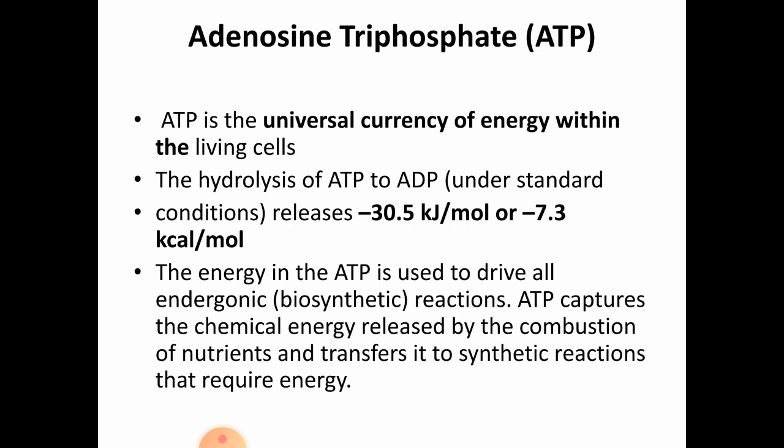So, if it is asked for 2 or 3 marks, you can give a brief description on 1 or 2 examples of high energy compounds, that is ATP. An important one is ATP, adenosine triphosphate. ATP is the universal currency of energy within living cells, and hydrolysis of ATP to ADP releases a large amount of energy, that is minus 30.5 kJ per mole or minus 7.3 kilocalories per mole.